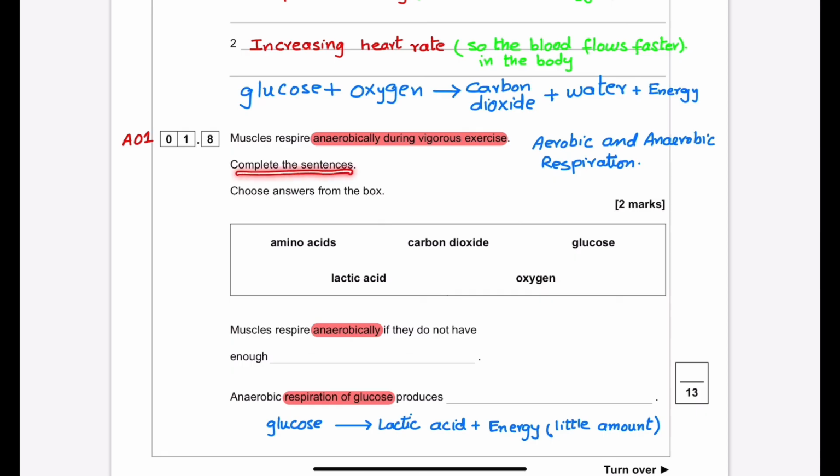Complete the sentences. Choose answers from the box. Muscles respire anaerobically if they do not have enough oxygen.